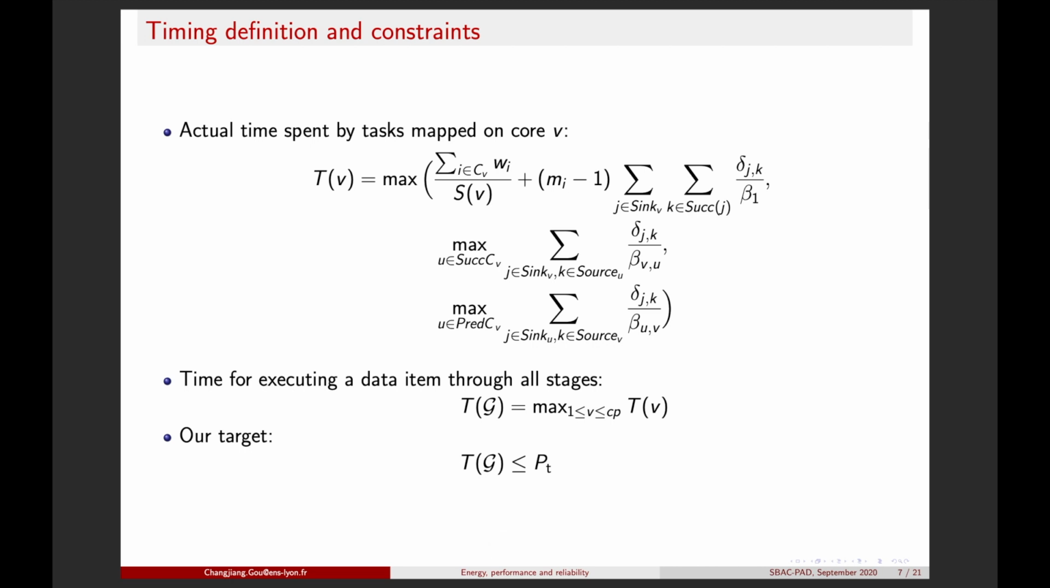Let's see how we model the time spent on executing tasks. We consider time spent on each core and the communication. The first term is the time spent on executing all tasks allocated onto core V, and the communication time for majority voting if it's triplicated. The second term represents the communication time for sending out datasets. The third term represents the communication time for receiving datasets, and we take the largest one. For the time of executing a data set on the whole workflow, we just take the maximum of time spent on all cores. Our target is thus to make sure the execution time is not larger than the period.